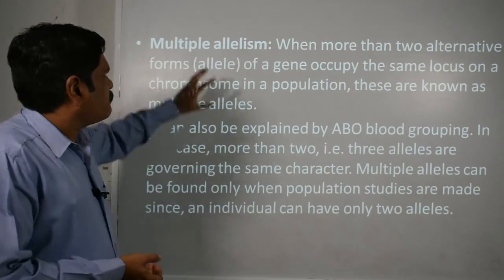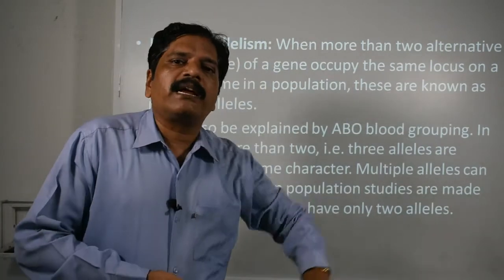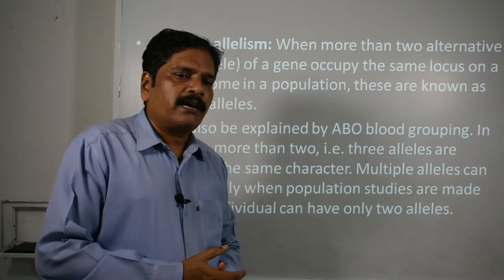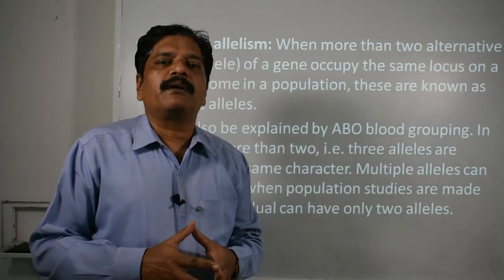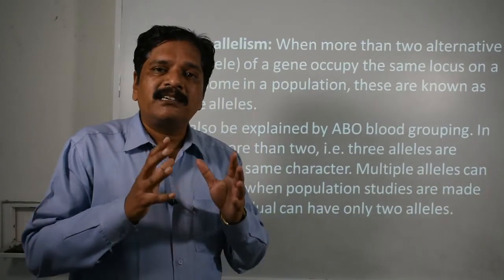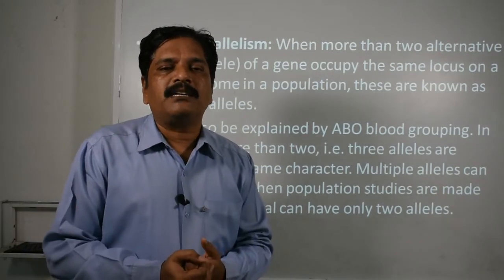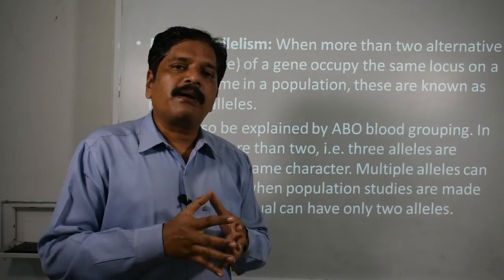Now we are moving forward to multiple allelism. See that word, multiple allelism. Multiple means more than two, and allelism refers to allelic forms. When more than two allelic forms are available to decide and determine the inheritance and the characters of any variety or individual, then this is called multiple allelism.